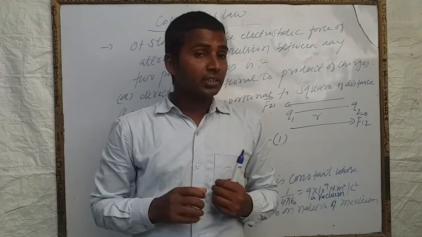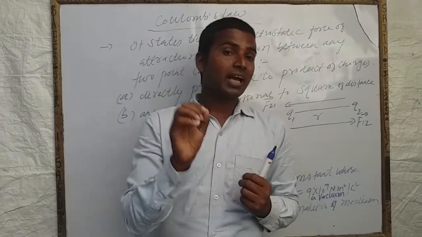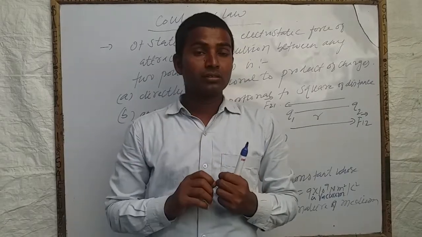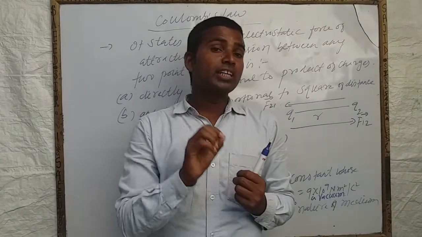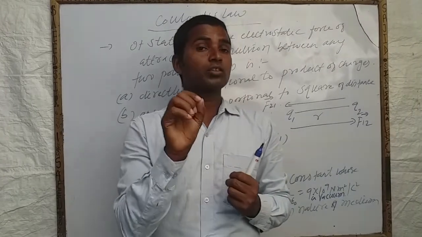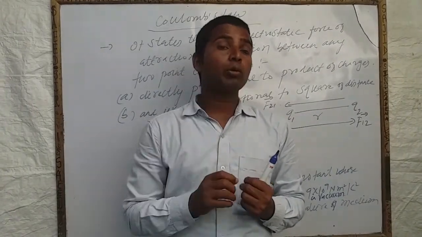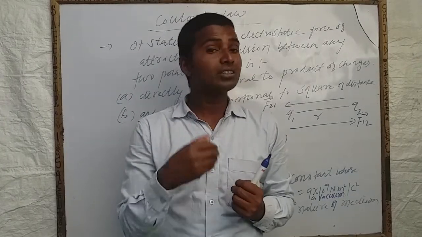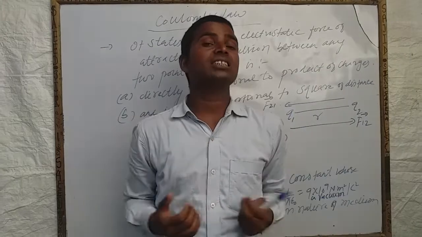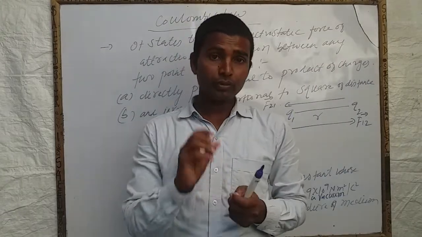What does Coulomb's law state? The electrostatic force of attraction or repulsion between any two point charges is directly proportional to the product of charges and inversely proportional to the square of the distance between them, and acts along the line joining the centers of the two charges.